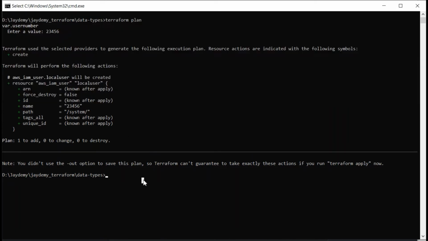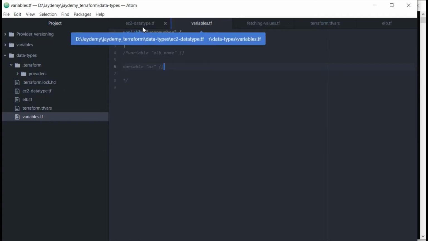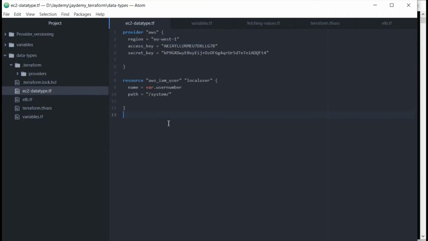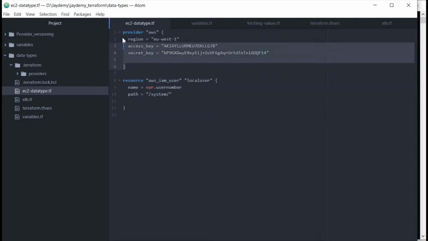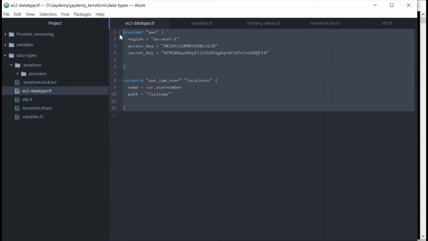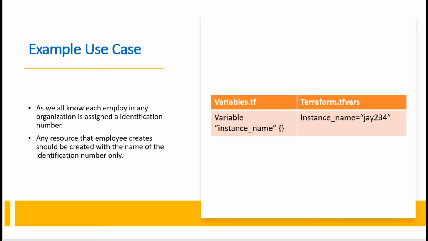That is what I am trying to explain to you. This is sample code just to create an IAM user, and the provider is already there. That is the high-level overview of how we restrict a user with a user ID to create any specific resource or user. That is the example I am trying to explain.